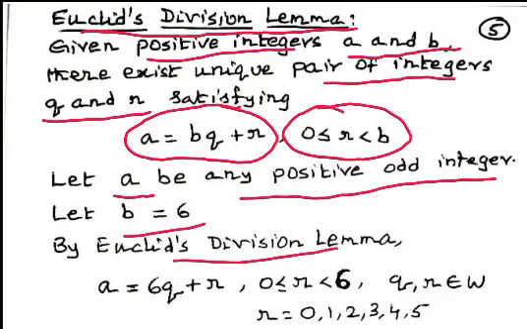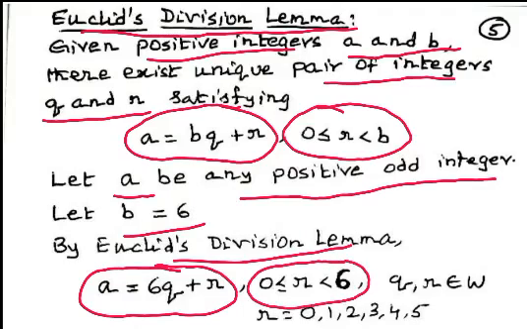By Euclid's division lemma, we can write a equal to bq plus r. In place of b, we can write 6. a equal to 6q plus r, where 0 less than or equal to r less than b, that is 0 less than or equal to r less than 6. Now the remainders may be equal to 0, 1, 2, 3, 4 or 5. Now we consider the different cases when r equal to 0, r equal to 1, r equal to 2, r equal to 3, r equal to 4, r equal to 5.